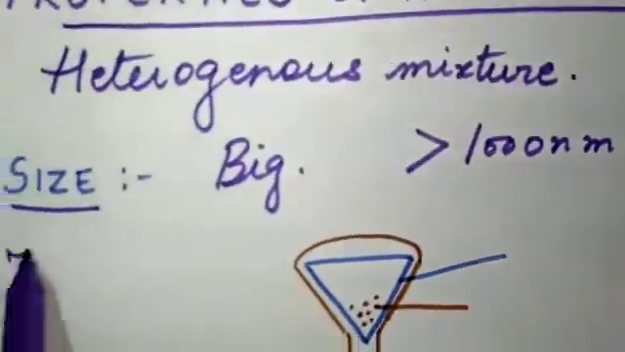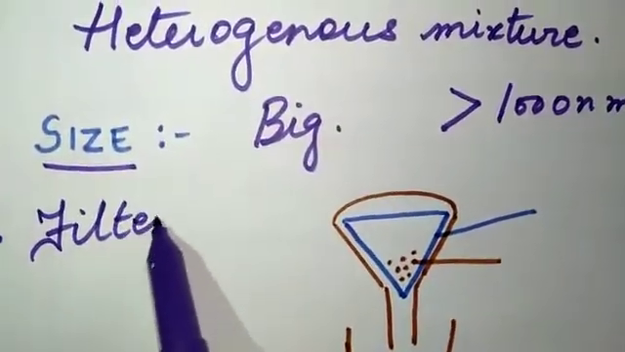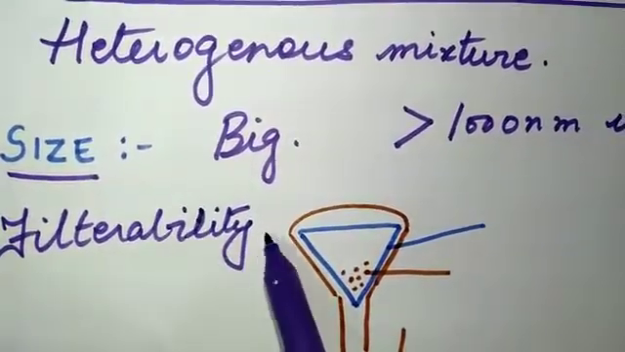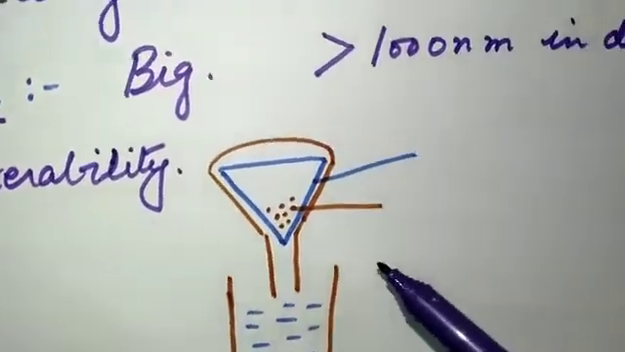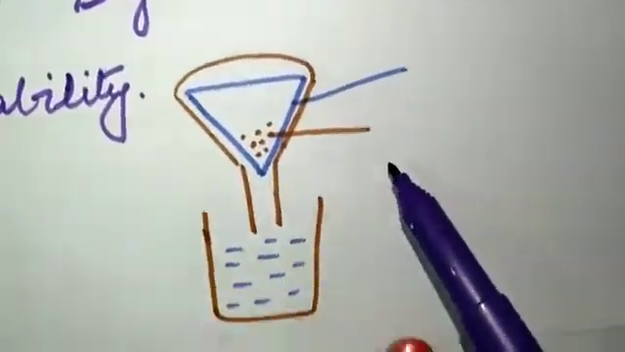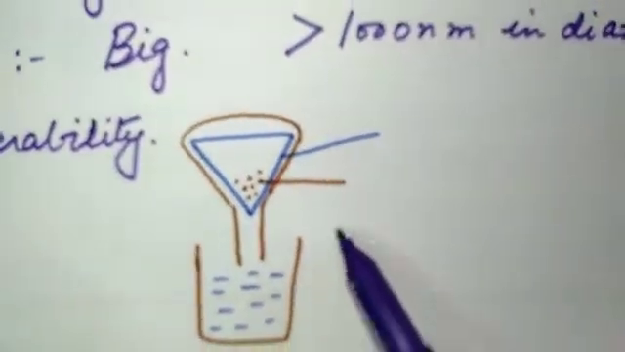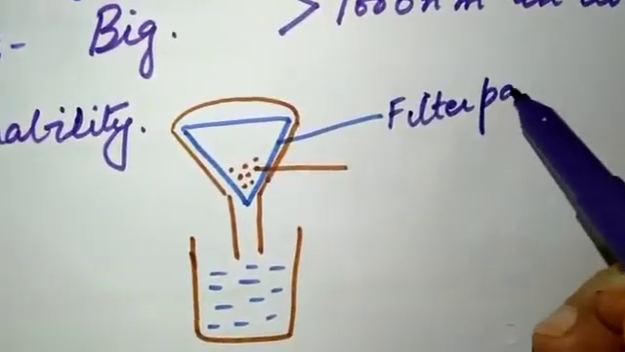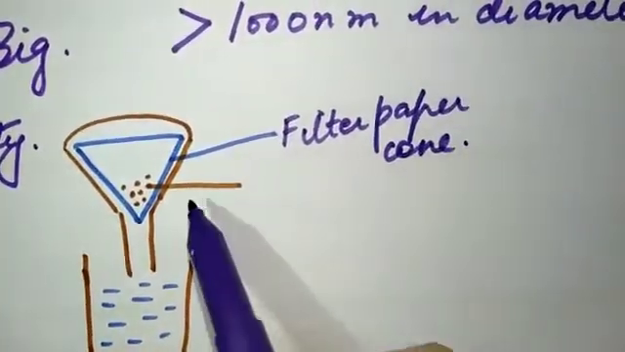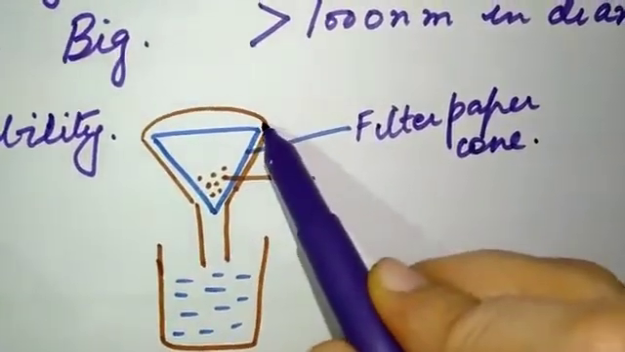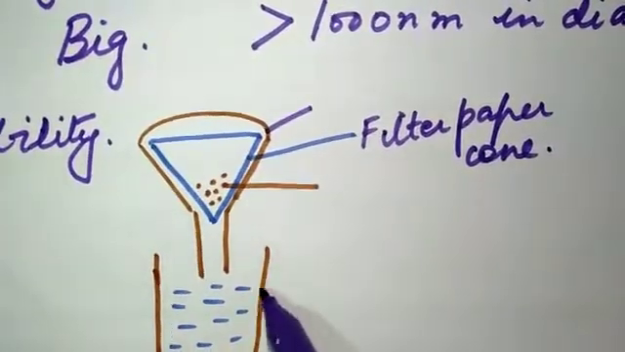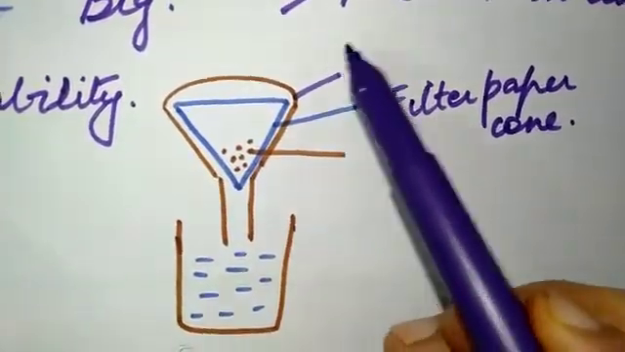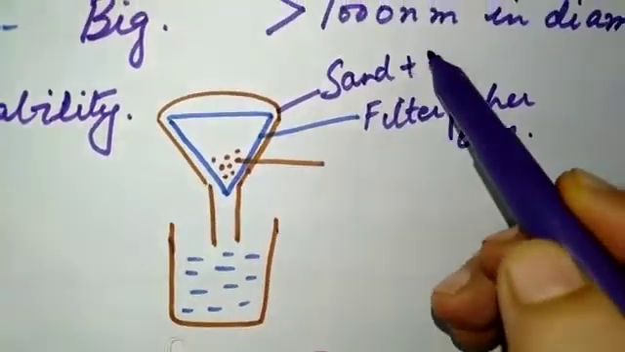Now the third property is filterability. I have told you how to make the filter paper cone in the last video. Now, suppose we take a sand solution, that is, sand in water. This is your filter paper cone, and this is your funnel. We fix it in the funnel, and this is the beaker. Now we keep the funnel on the beaker and pour the sand solution, that is sand plus water, from here.